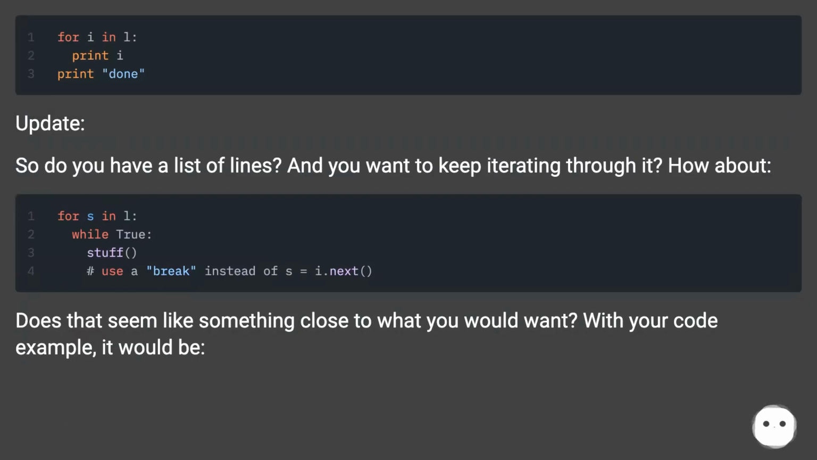update? So do you have a list of lines, and you want to keep iterating through it? How about this? Does that seem like something close to what you would want? With your code example, it would be: